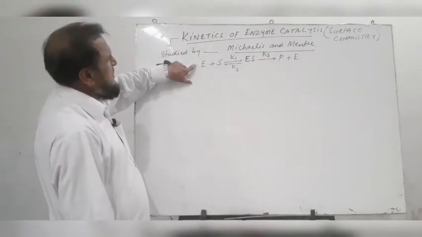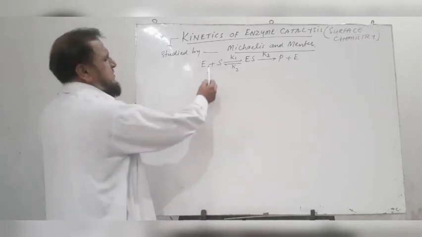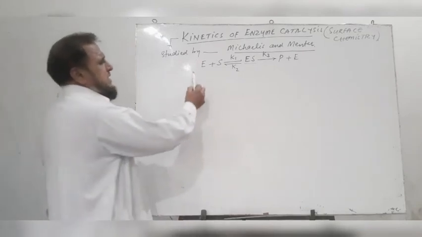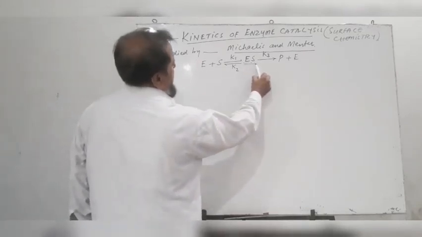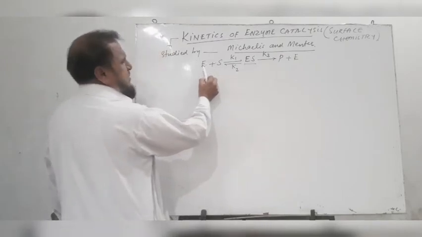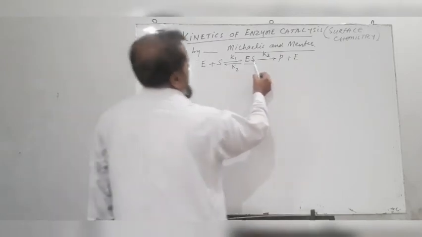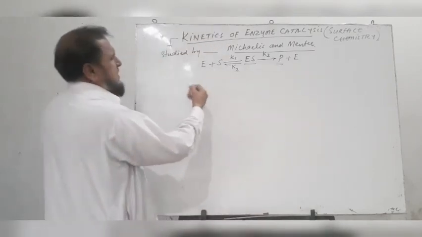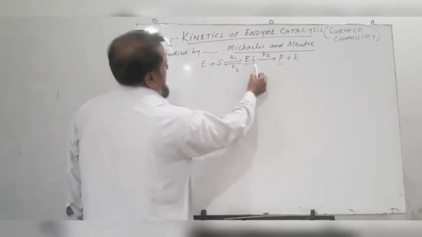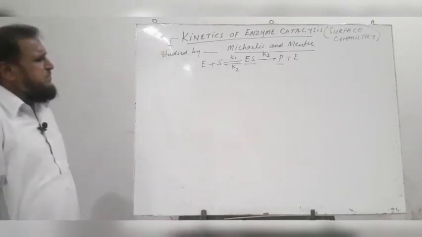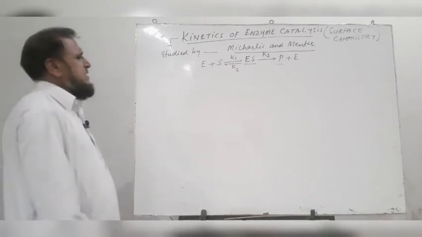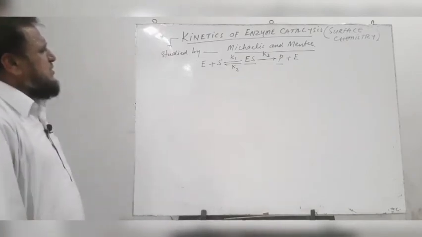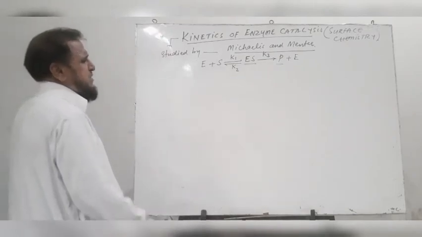The first postulate is that enzyme and substrate combine with one another to produce enzyme substrate complex. Second point is that the enzyme substrate complex may either dissociate back to give the enzyme and the substrate, or it may change into products. The third assumption is that the enzyme substrate complex is in dynamic equilibrium with enzyme and substrate. And the fourth step is that steady state principle must be used to find out the concentration of enzyme substrate complex.